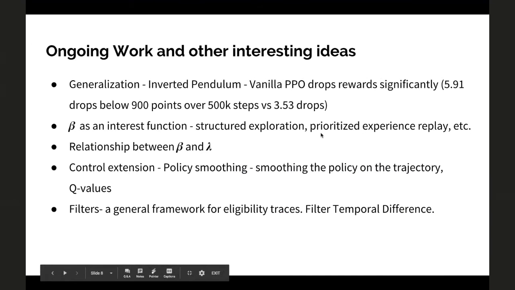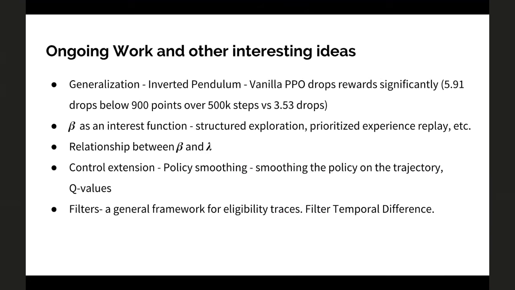So, what are the takeaways from this work, and what are other interesting ideas? So one is with respect to generalization. Given our setting, you are emphasizing certain states and ignoring the updates on certain states, in the sense that you are restricting the capacity of a network. Hence, if you change your task a little bit, your betas would start emphasizing those states. As a result, you should have better generalization properties. This is a hypothesis that we are testing.